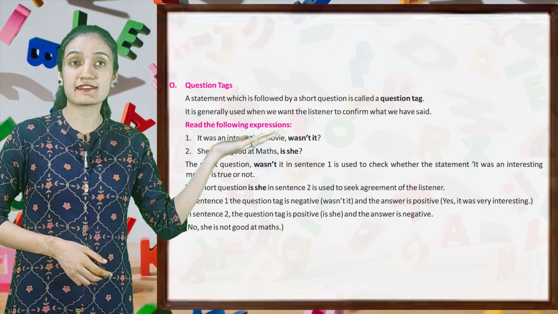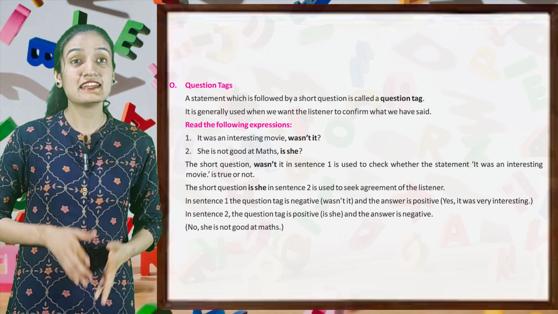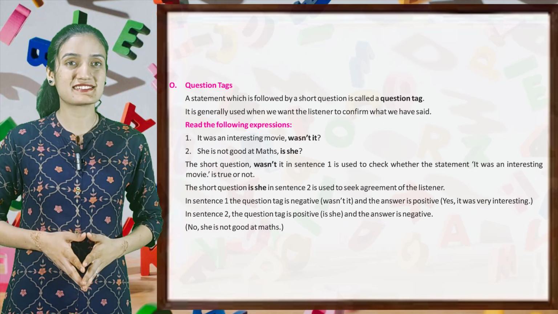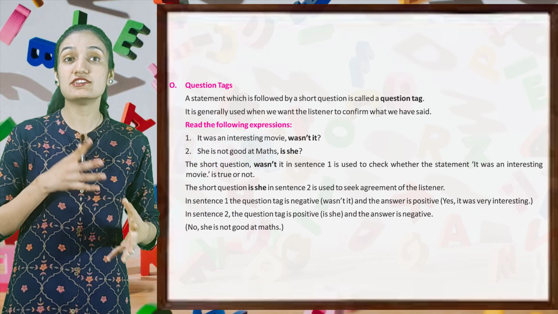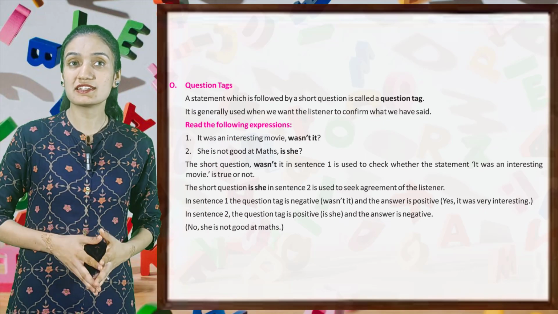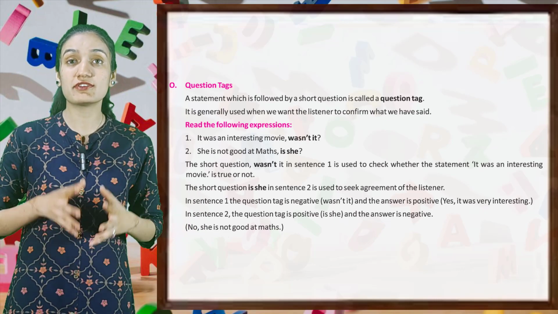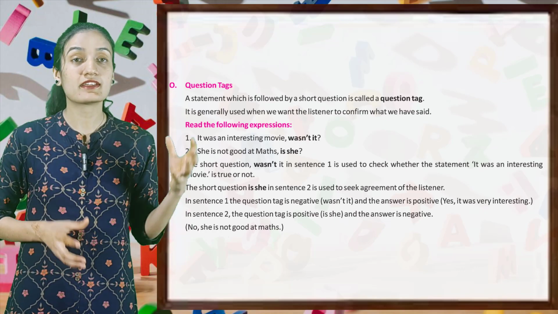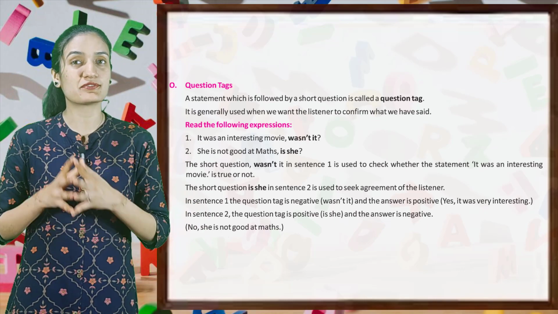Now question tags. A statement which is followed by a short question is called a question tag. It is generally used when we want the listener to confirm what we have said. Let's see. Read the following expressions. First, it was an interesting movie, wasn't it? She is good at maths, is she? The short question, wasn't it, in sentence 1 is used to check whether the statement, it was an interesting movie, is true or not. The short question, is she, in sentence 2 is used to seek agreement of the listener.